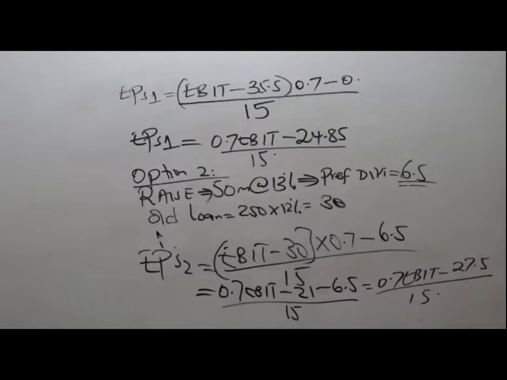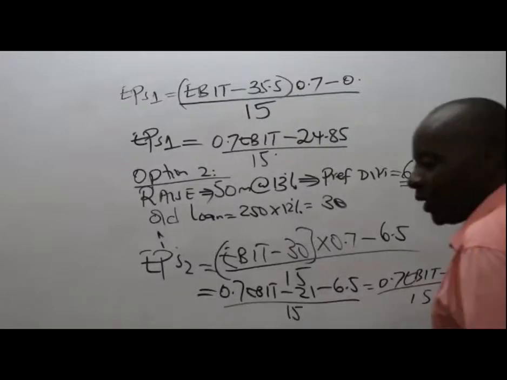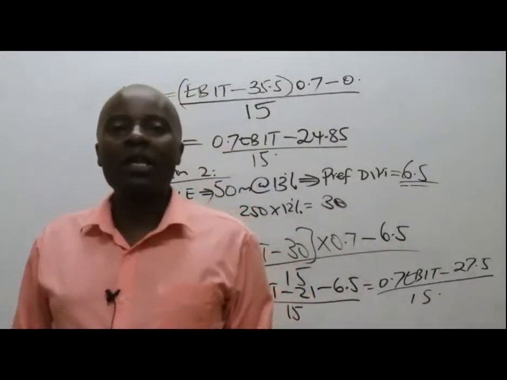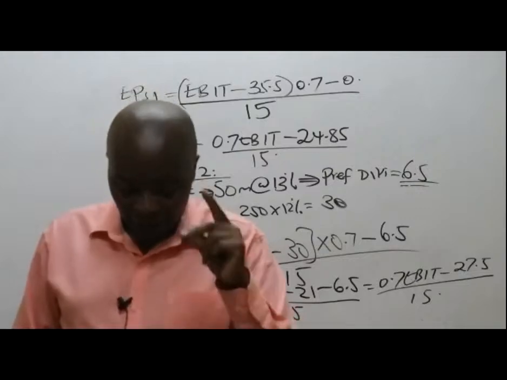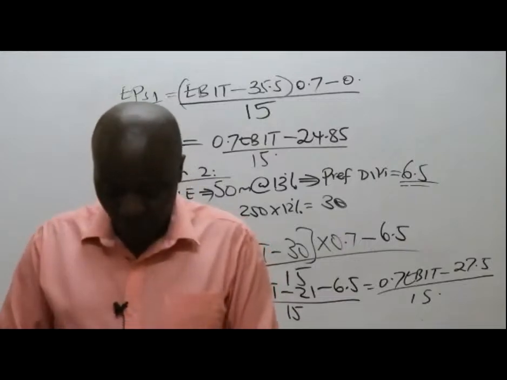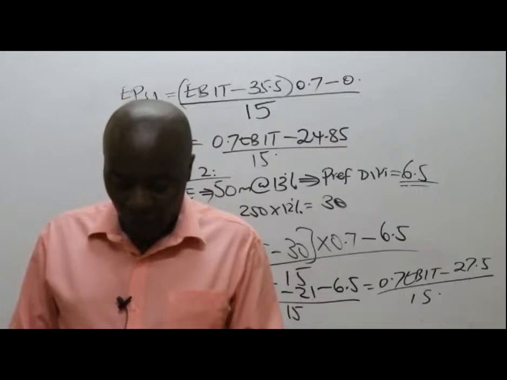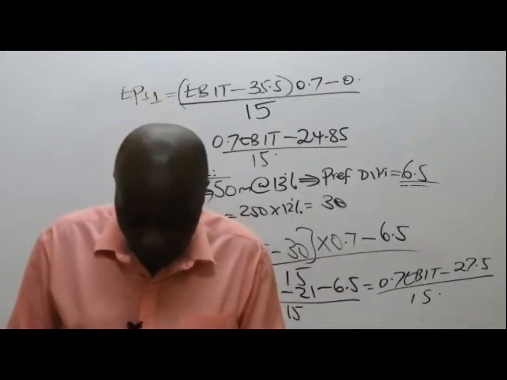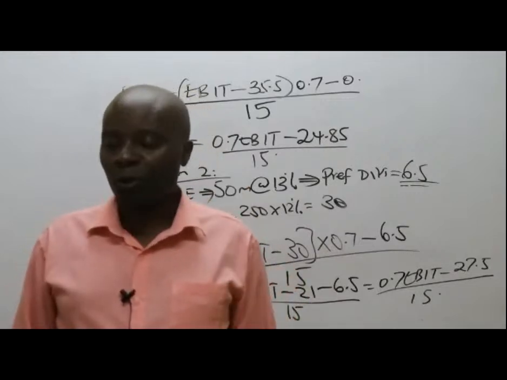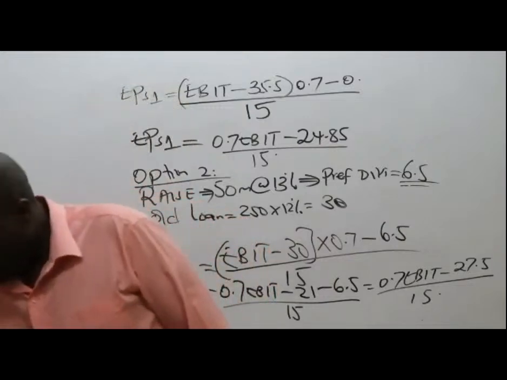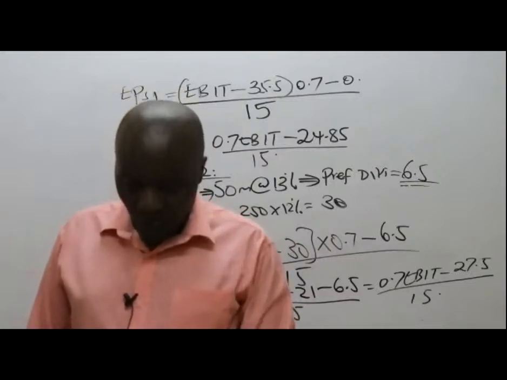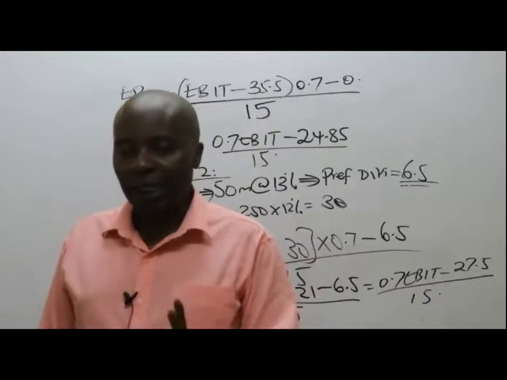Asante sana. Now, this present should go to the first student who will write for us the EPS3 formula. If you write for us the EPS3 formula, then you should be able to get our present. We are told option number 3 is to issue additional ordinary shares of shillings 10 par value.